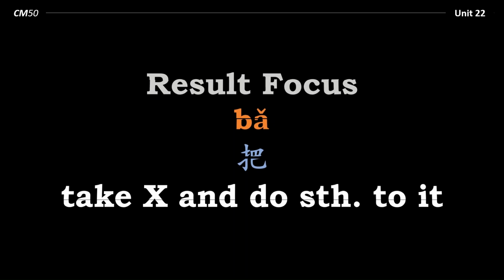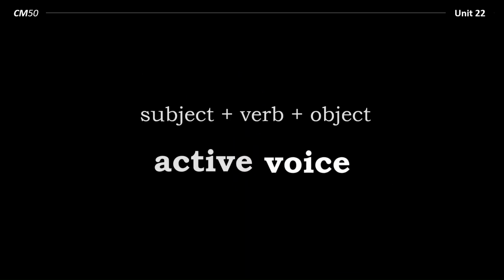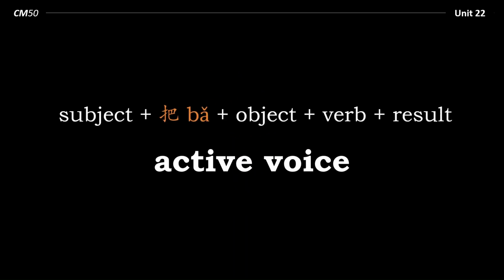Lastly, let's have a look at the subject focus, 被, which we use to form the passive voice. So the other sentence structures that we've looked at are active voices. For example, subject, verb, object. This is the active voice. And the same as subject, 把, object, verb, result. Again, this is the active voice.